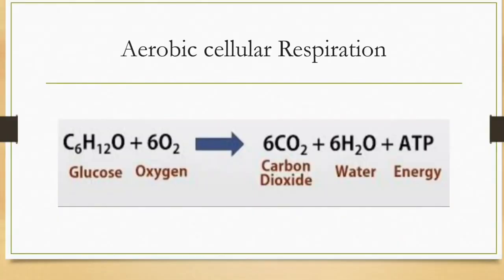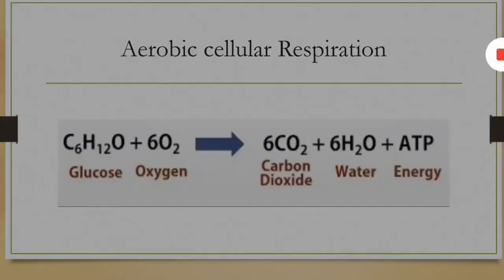In this snap we are seeing the equation of aerobic cellular respiration. Here one molecule of glucose breaks down in the presence of 6 molecules of oxygen and gives rise to 6 molecules of carbon dioxide and 6 water molecules, with energy generated in the form of ATP. About 38 ATP are generated here.